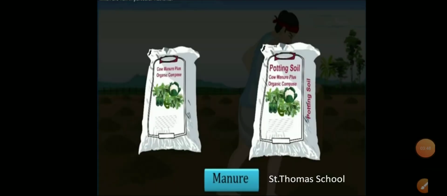Now you will see how the decomposition of plant or animal waste is obtained, right? You may know that at your home also, if you are doing some gardening work, your mothers peel all these vegetable skins, right?